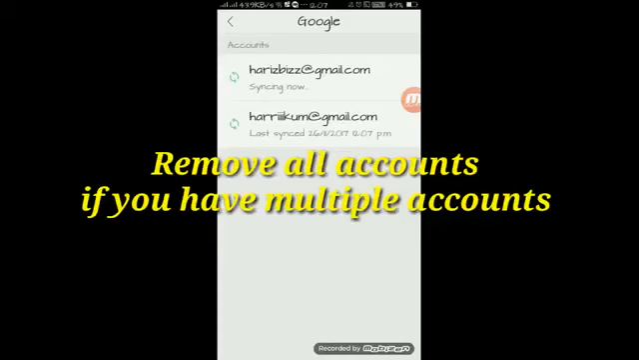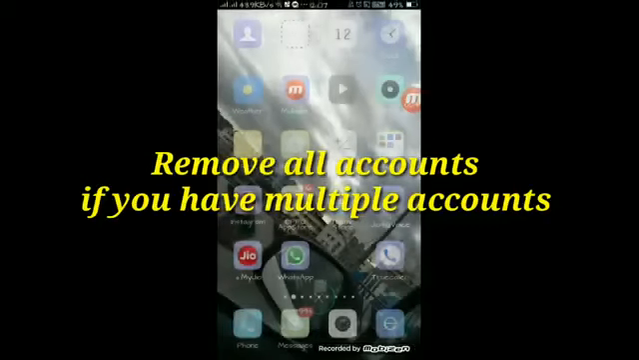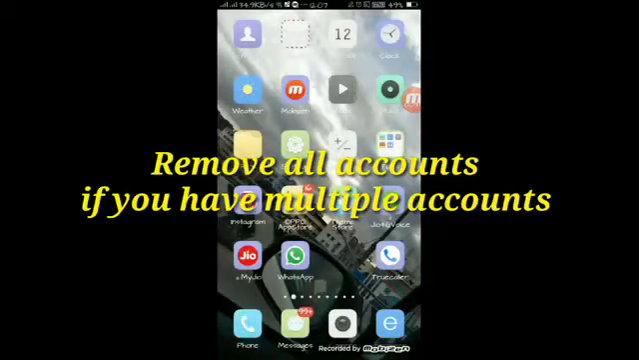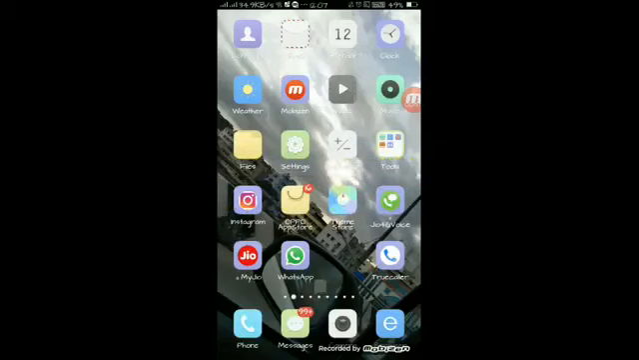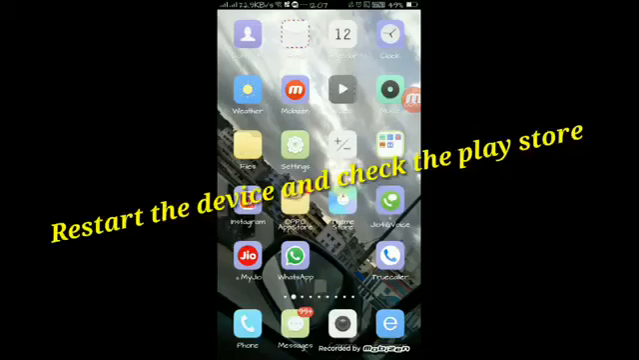Has been done. In a similar manner, remove the other accounts. Restart your device and sign in into the account when you access the Google Play Store, and that should fix the problem.